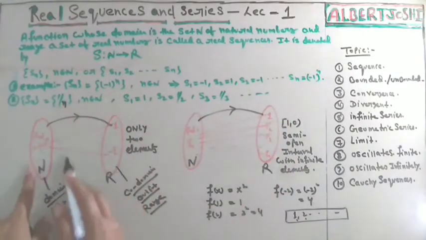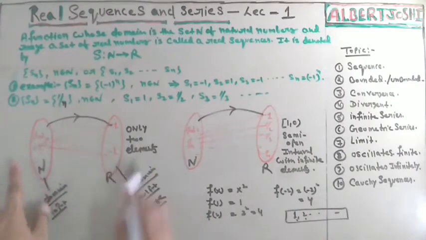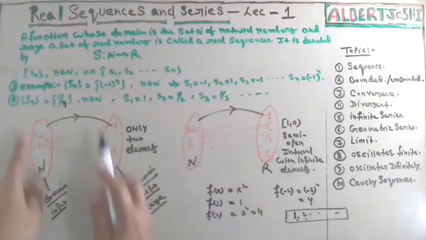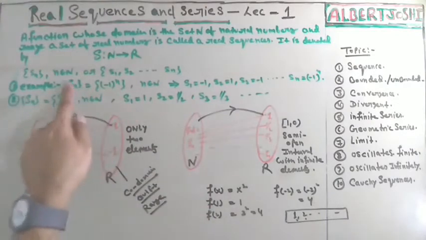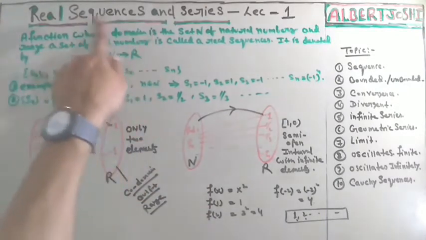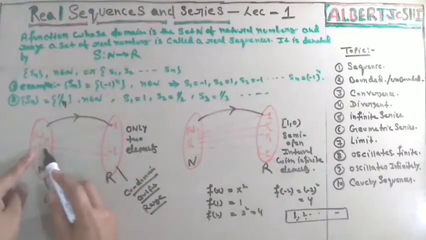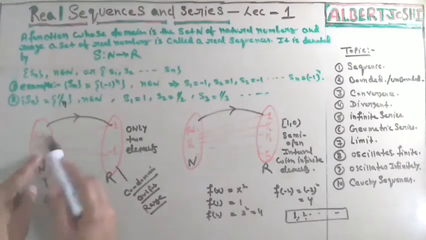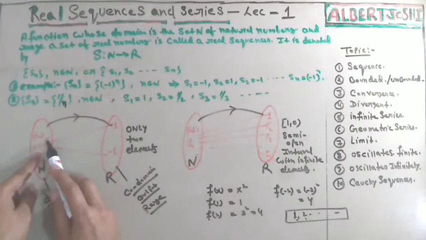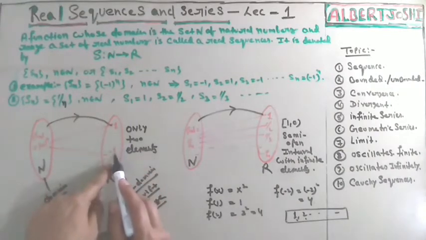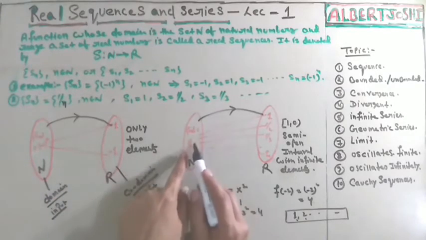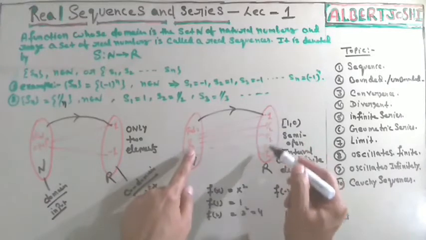Now you can see the graph of this set and this set. We can also call this a function, because we are just talking about the sequence. So for Sn equal to (-1)^n, if you put different natural numbers, you get only two outputs, 1 and minus 1. But here, if you put different values for n, you get different outputs.